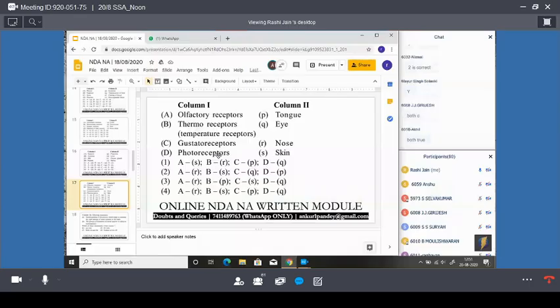I will repeat one more time. The first statement is, we can detect the malfunctioning of the heart by EEG. And the second one is, sphygmomanometer is the instrument used for measuring blood pressure.